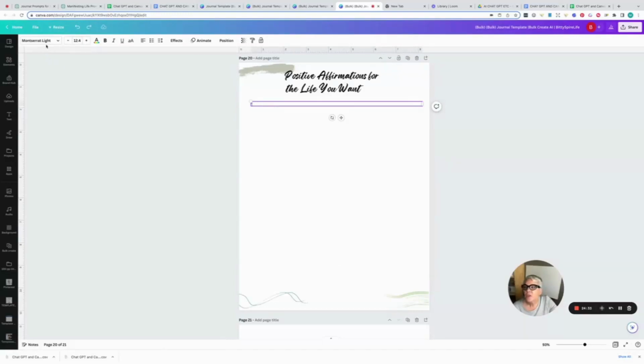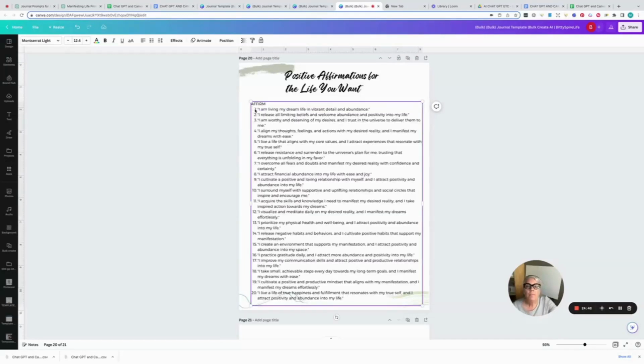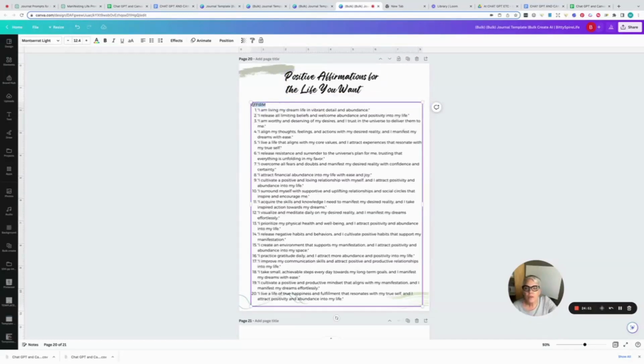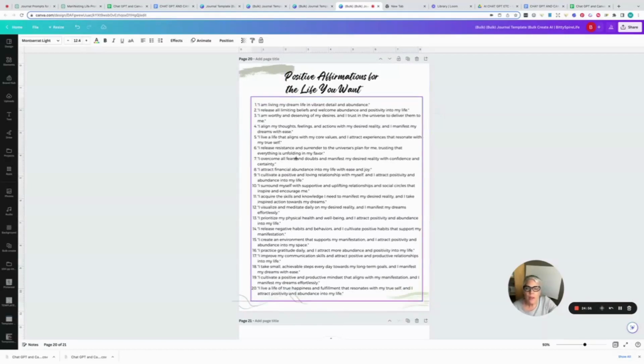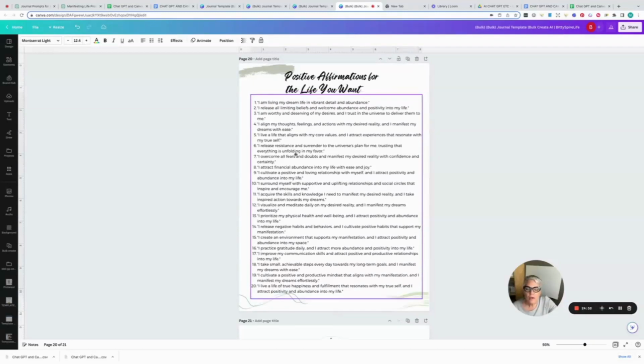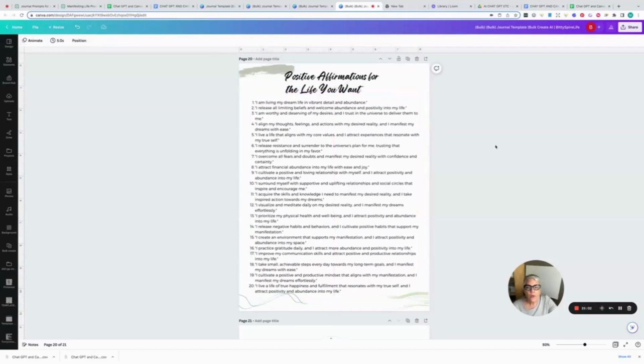And I'm going to change the text here to, I'm just putting the text in the box. I'm going to come back and get rid of that text in a second, but I want it to be the Montserrat Light. I don't want it to be what the text is from the title. Okay, so then I'm just going to delete that. And that's just a preference, so I don't have to edit more when I'm done. But right here, we have now just put in 20. I'm just going to center it a little bit.